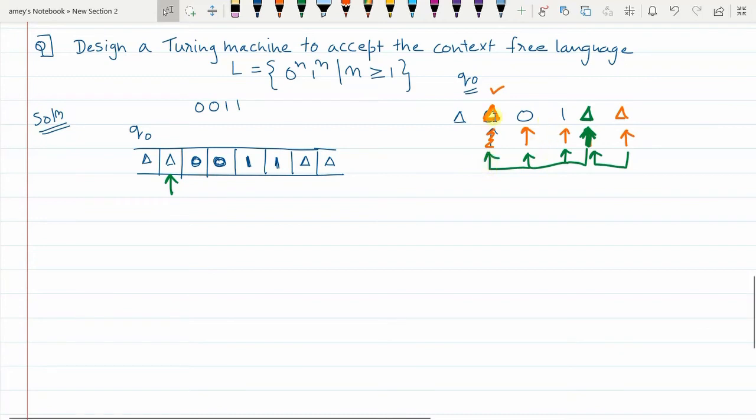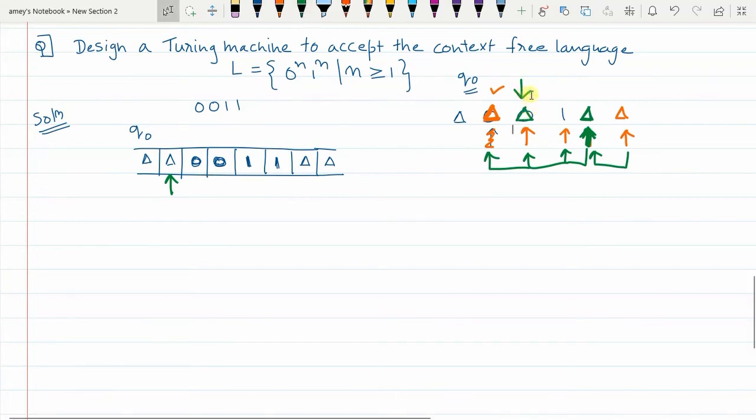Now when the pointer reads delta here, it means it actually started from this place. So this 0 got cancelled with this 1. So one iteration is over. Once it reads delta, delta will be replaced with itself and the pointer now moves one place to the right. So it is now going to read the second 0. When the pointer moves one place to the right, it reads the second 0, and that 0 I will replace with delta.